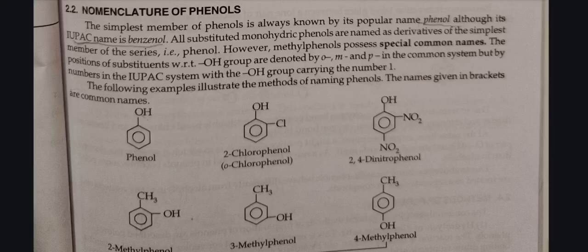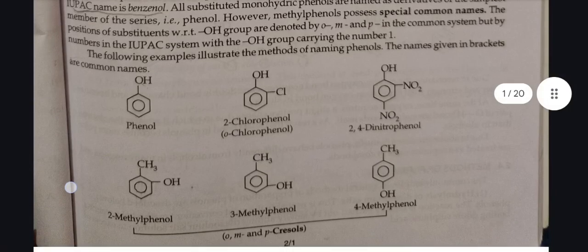However, methyl phenols possess special common names. The positions of substituent with respect to OH group are denoted by ortho, meta, and para in the common system, but by numbers in the IUPAC system with the OH group carrying the number 1. The following examples illustrate the method of naming phenol.